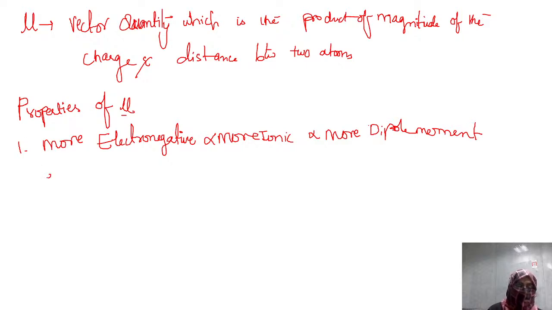Let's see an example of how the question is asked. They are asking us to arrange HF, HCl, HBr, HI according to their dipole moment. Please answer this question. Which has more dipole moment: HF, HCl, HBr, or HI? What do you think the answer is?